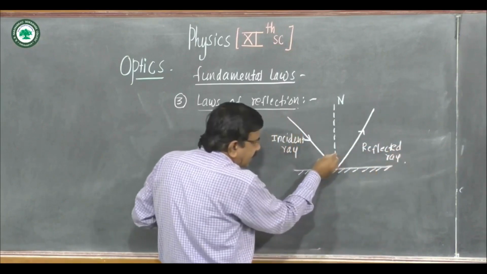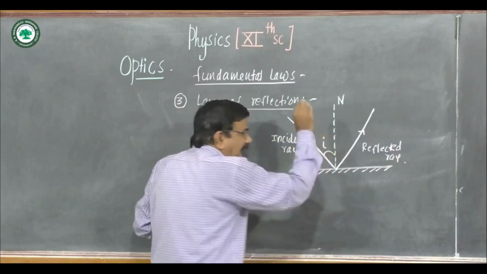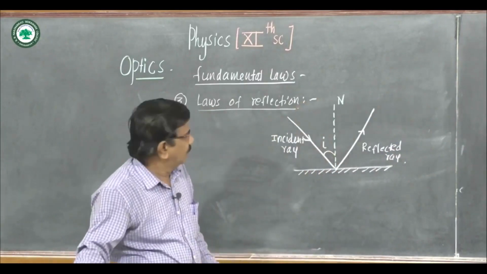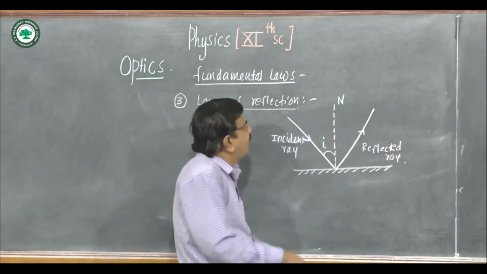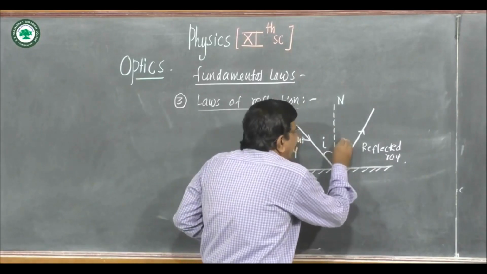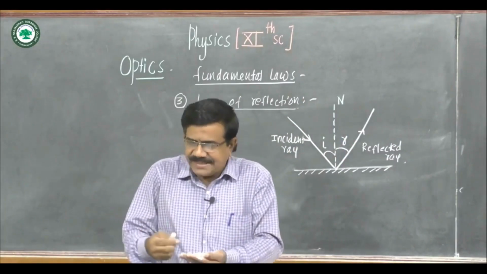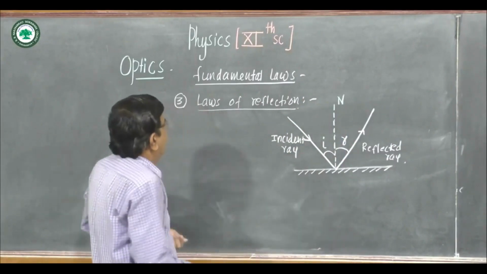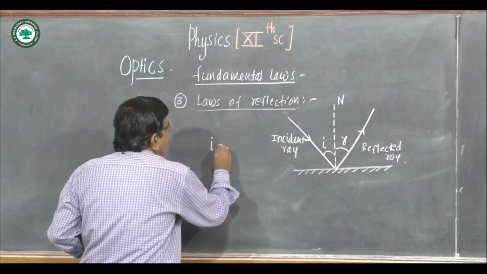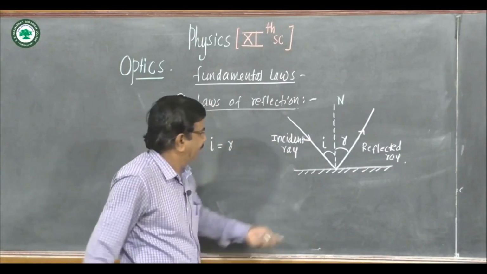The angle made by the incident ray with the normal is the angle of incidence, we know. The angle made by the reflected ray with the normal is the angle of reflection, that is R. And one basic law here is the angle of incidence is equal to the angle of reflection.